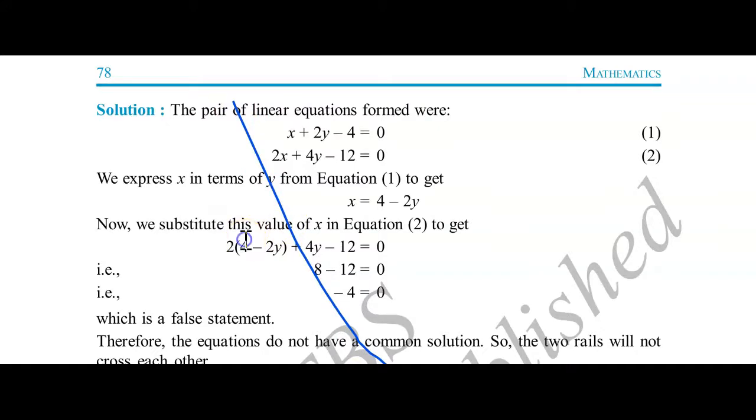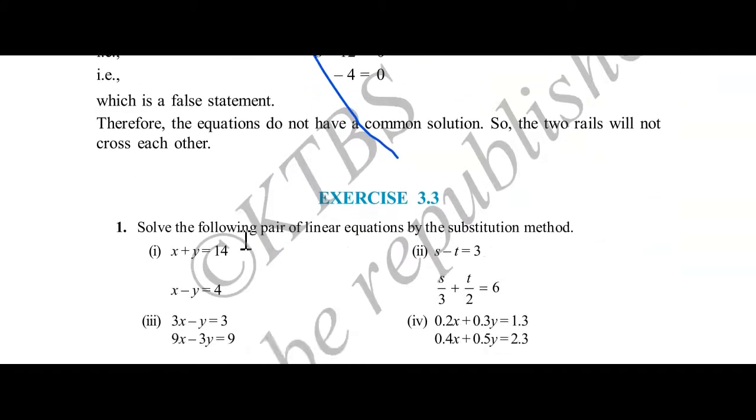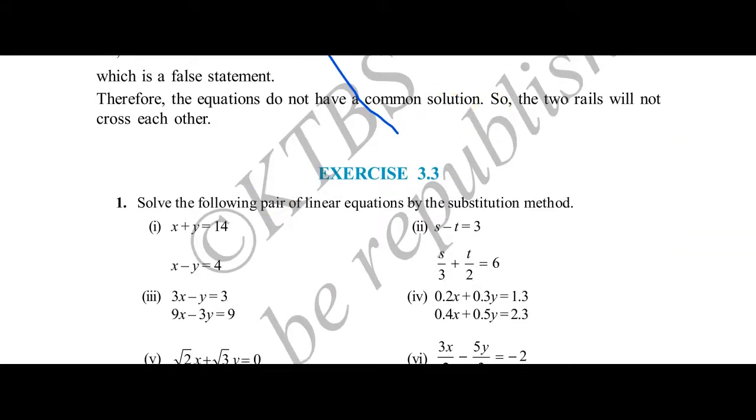I mean the substitution method has got deleted, and you can see here exercise 3.3, even this exercise you need not study. Once again I am repeating this. Can you see this exercise 3.3? Yes, this exercise you need not study. It means they won't ask you the question by giving these values to solve by using the substitution method.